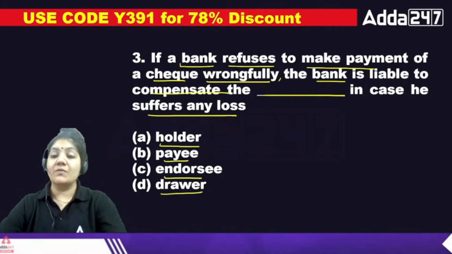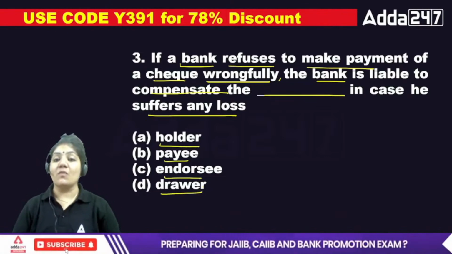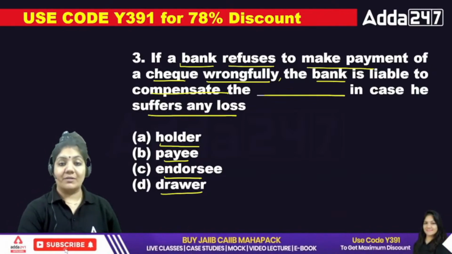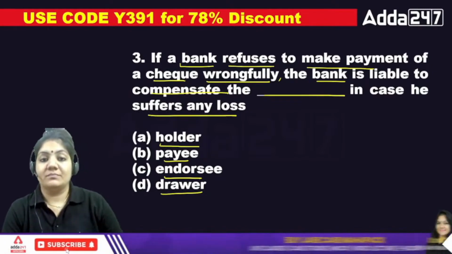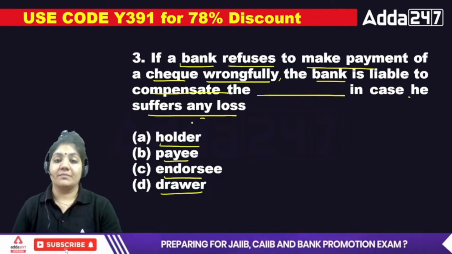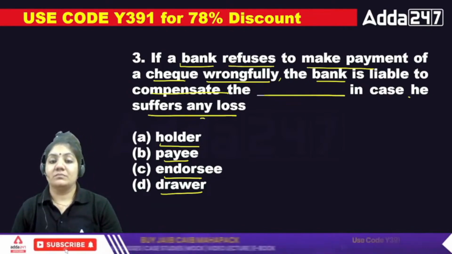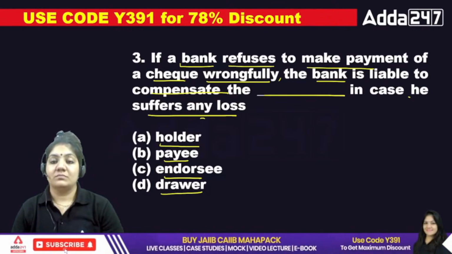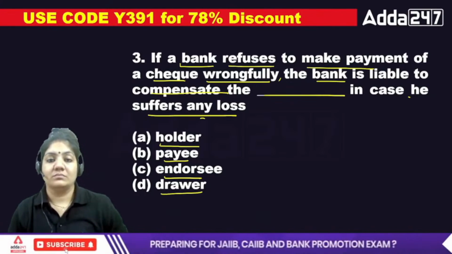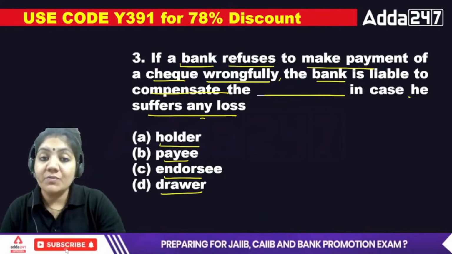The bank refuses to make payment of the check wrongfully, so the bank is liable to compensate what authority? In case he suffers any loss, who will suffer? The bank is refusing to make the payment.